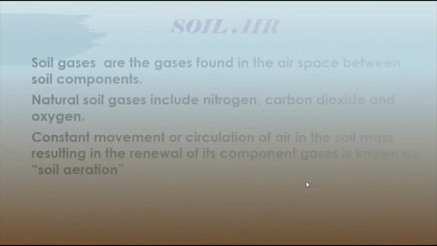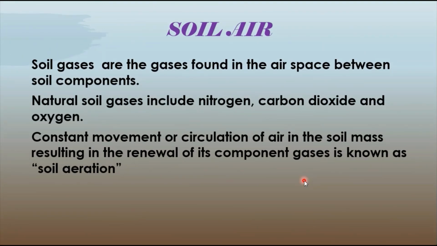Then moving to the soil air. So soil also possesses some gases, and these gases are found in the air space between the soil components. The natural soil gases are nitrogen, carbon dioxide and oxygen. The constant movement or circulation of air in the soil mass resulting in the renewal of its component gases is known as soil aeration. So this is all about the different soil physical properties that we have discussed until now. In the next video, we are going to discuss the chemical properties of the soil in detail. Thank you.